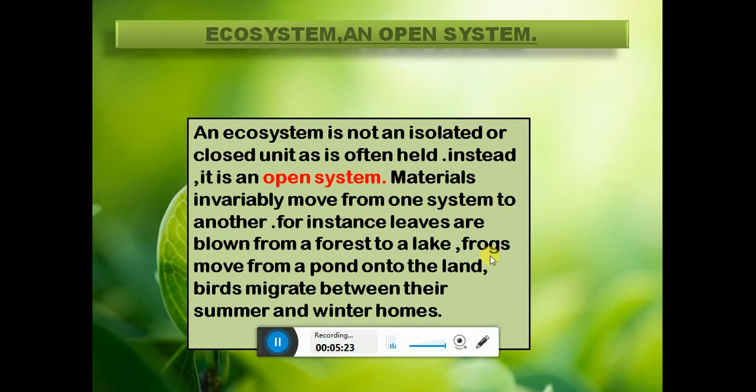Another example is that a frog moves from a pond onto the land. We know that a frog lives in both aquatic ecosystem and terrestrial ecosystem, so it keeps moving from one system to another system. So this is another example that ecosystem is an open system, and birds also migrate between their summer and winter homes.